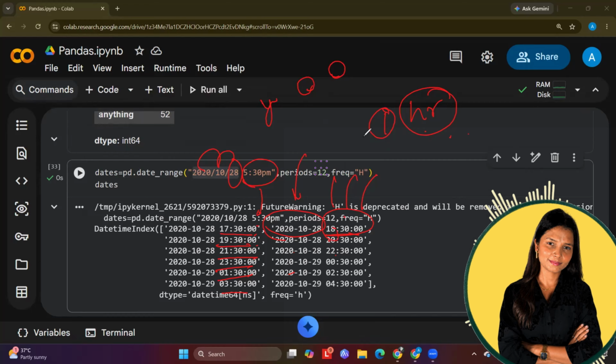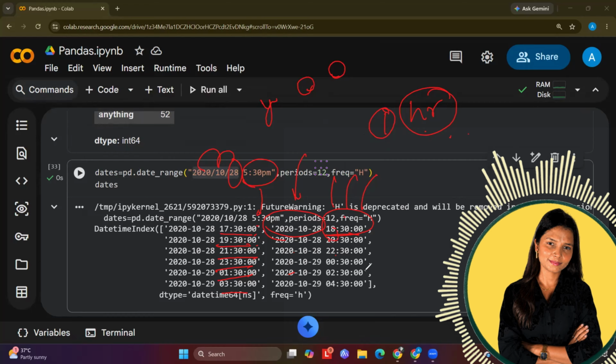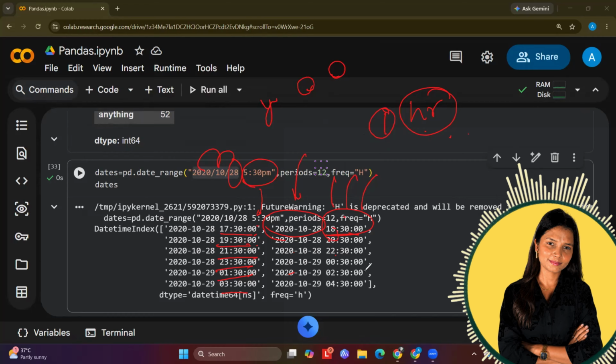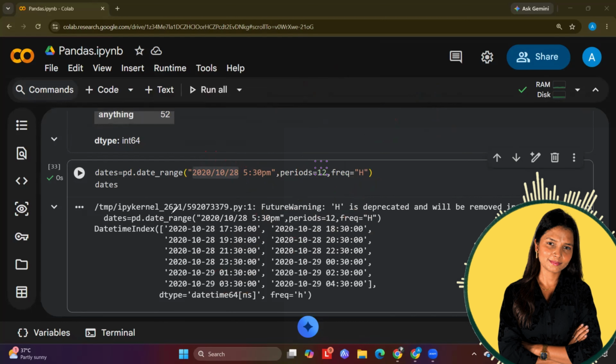Okay. There is one function called Timestamp. There is a function called Timestamp. Okay, so let us just utilize that.